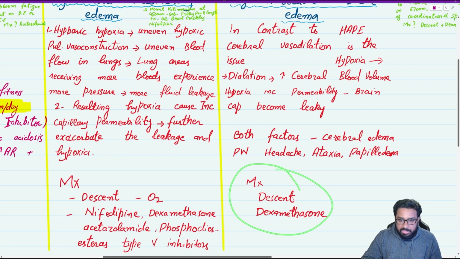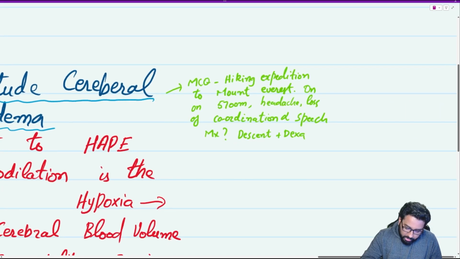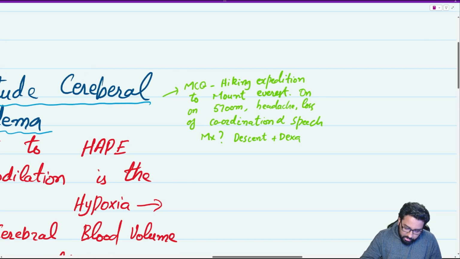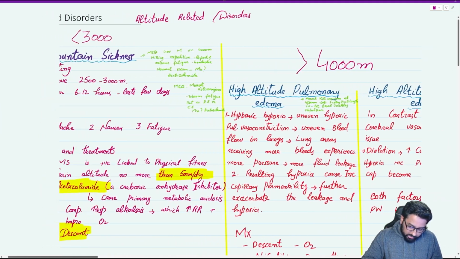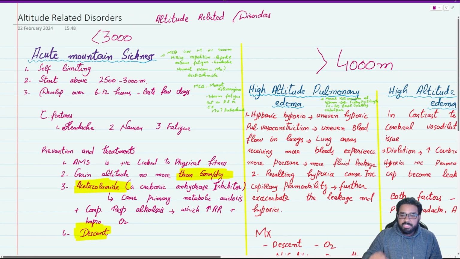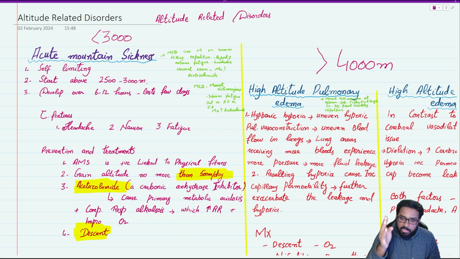Management: descent and dexamethasone. Looking at the MCQ, someone is hiking on Mount Everest, 5700 meter, with headache, loss of coordination, and slurred speech. What is the management? Dexamethasone and descent.